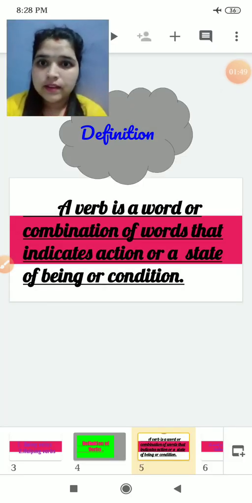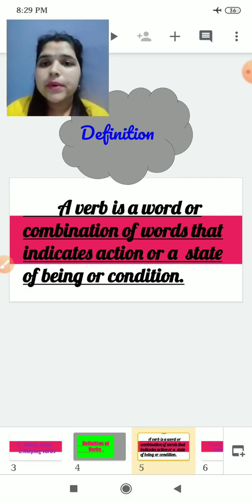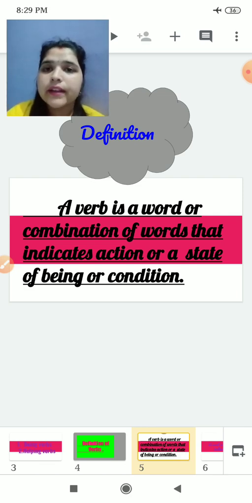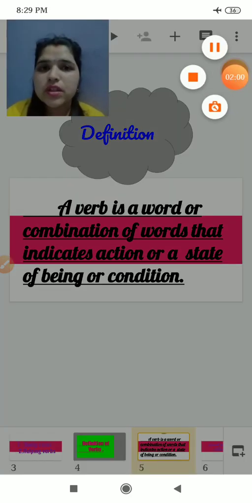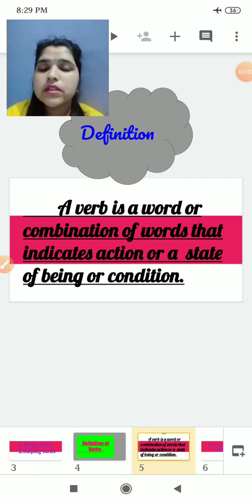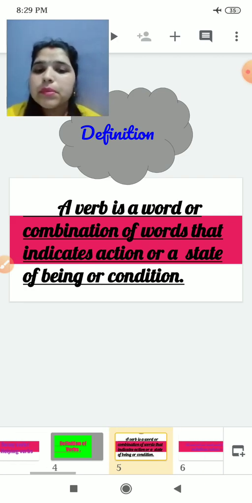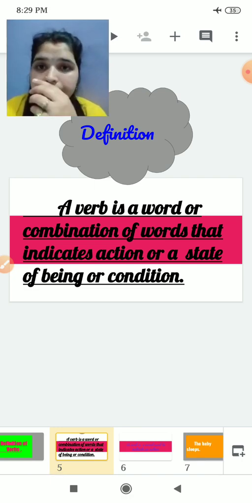The definition of verb: a verb is a word or combination of words that indicates action or a state of being or condition. Or simply you can say verb indicates an action.